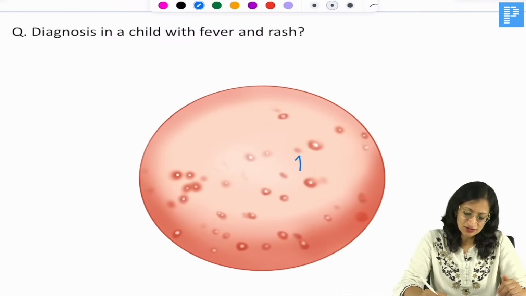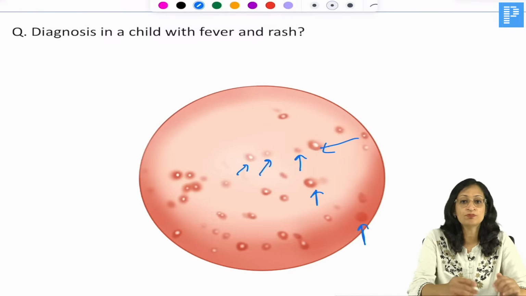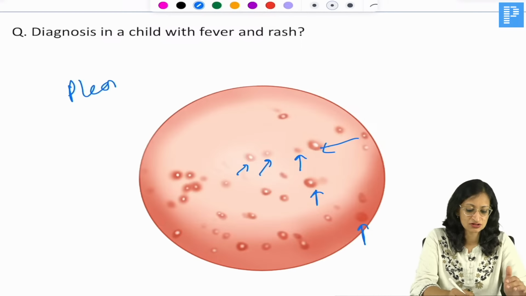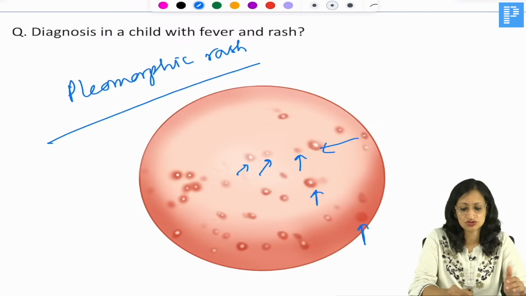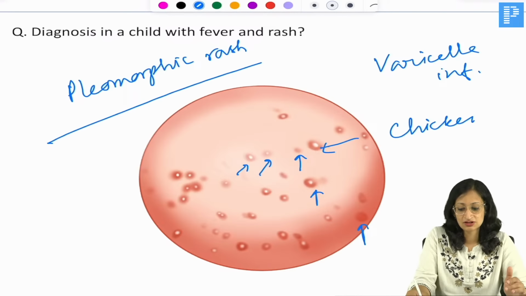So here you can see macules, papules, vesicles, pustules, and some crusting lesions also. So it is a pleomorphic kind of rash. Pleomorphic means different types of rashes in the same individual. So here our diagnosis becomes varicella infection or chickenpox, okay, right?